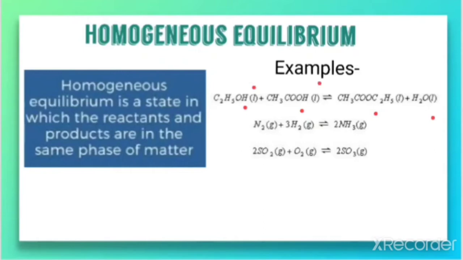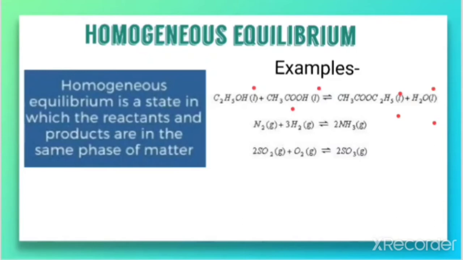Both reactants are in the liquid state, clearly mentioned in the brackets as L. Ethanol, an alcohol, and acetic acid are liquid in nature. And the two products formed, the ester and the water, are also in the liquid state.